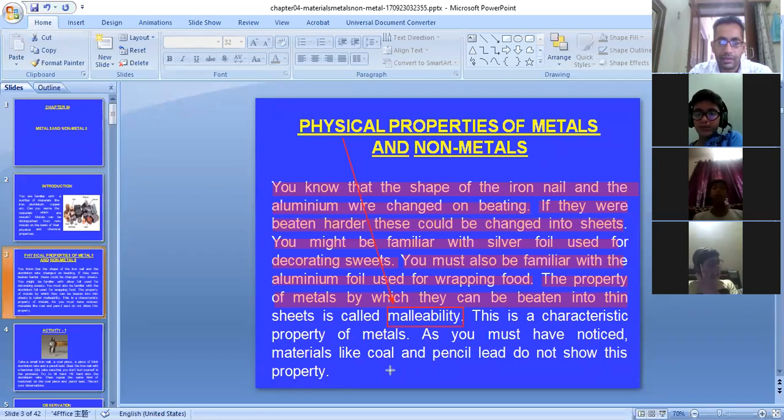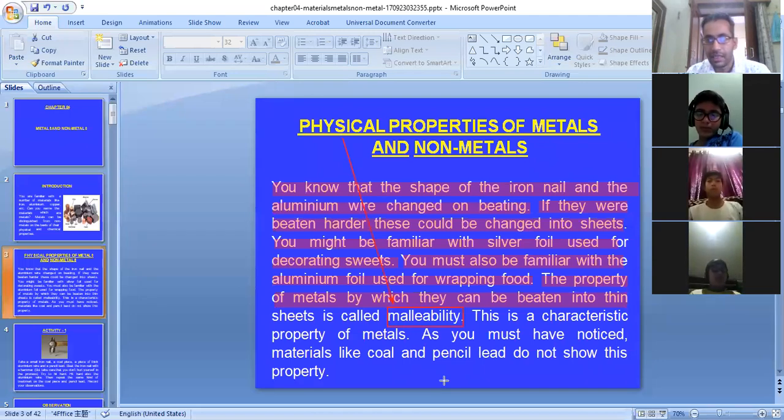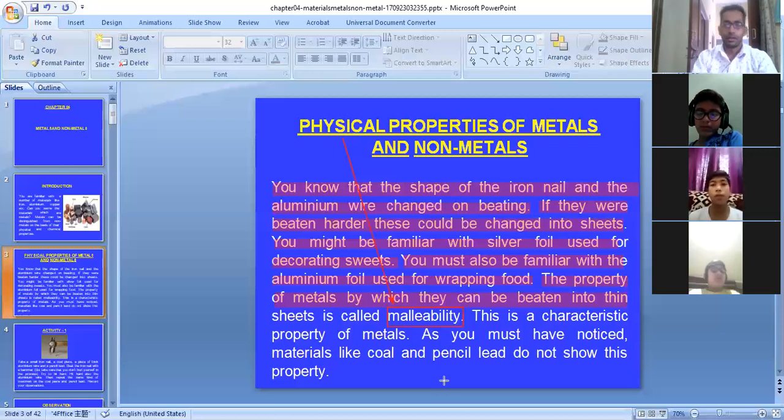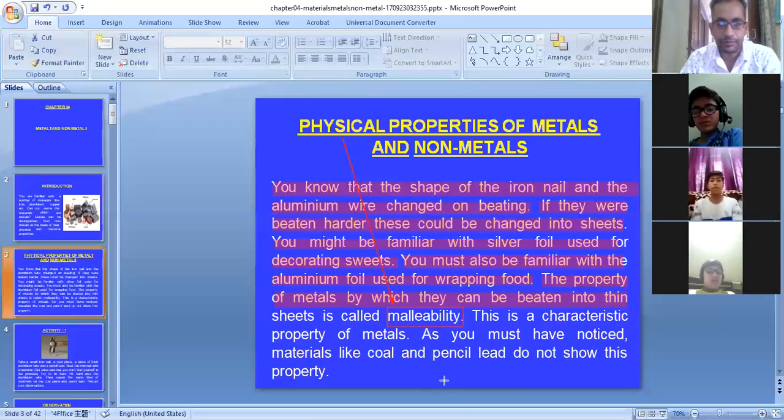As you have noticed, materials like coal and pencil lead do not show these properties. If you take a piece of coal, and you start beating it, you won't be able to see that it is reduced into a thin sheet.